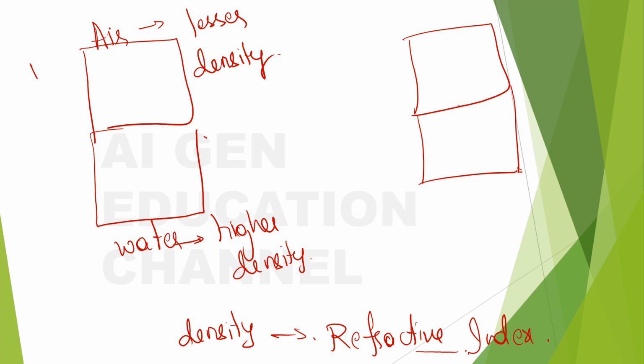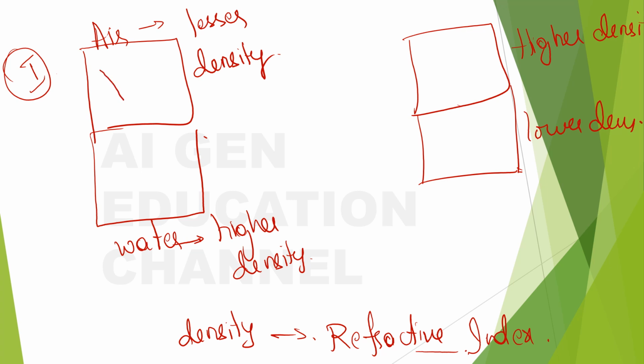So this is the case where the light is going from lesser density to higher density, and this is the other case where it is going from higher density medium to lower density medium. First see, this is the incident ray, right? And after this is incident at this point, you draw a normal.